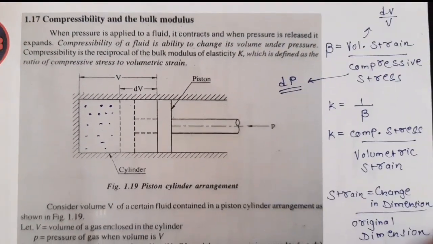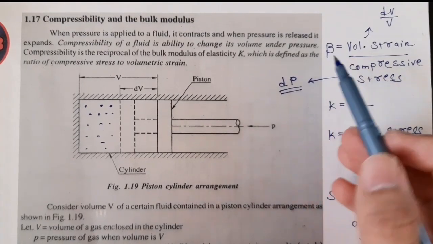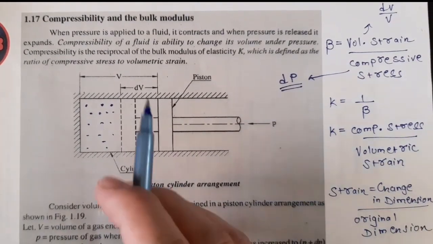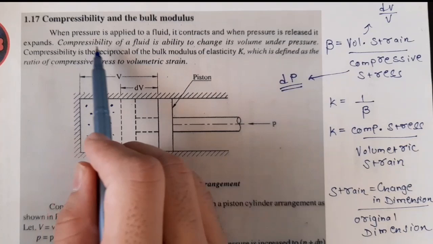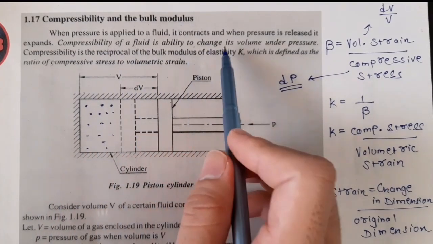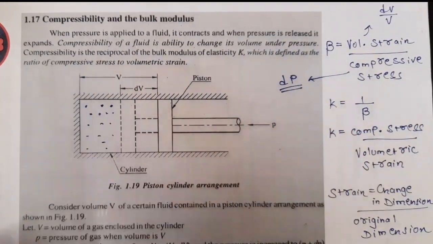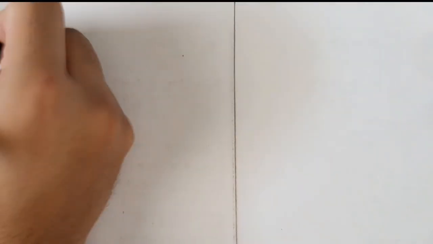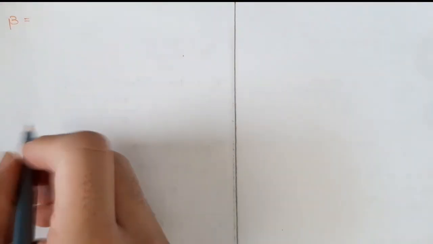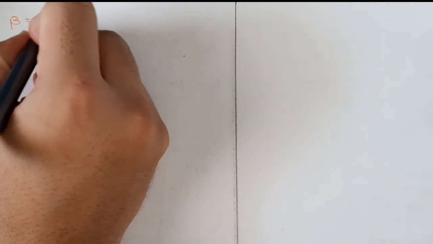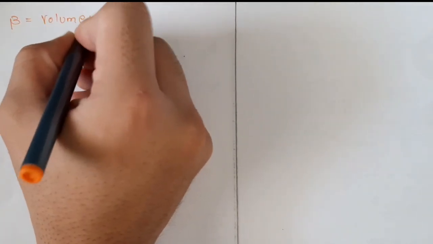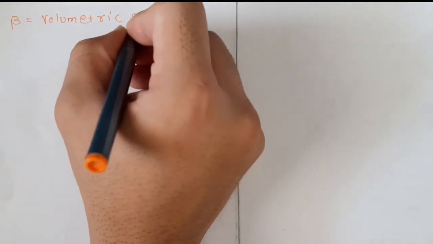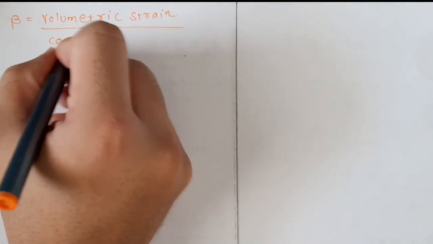Now we will derive the formula of beta, that is compressibility. I will repeat what is compressibility. Compressibility of a fluid is the ability to change its volume under the pressure. So now what is beta? Beta is equal to volumetric strain upon compressive stress.